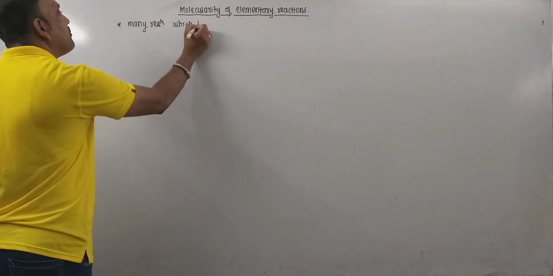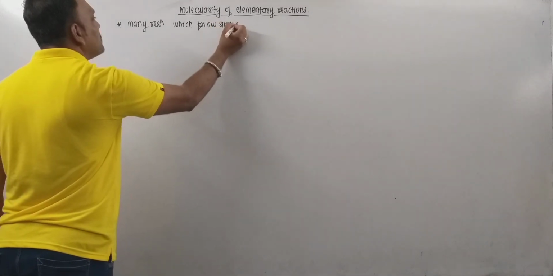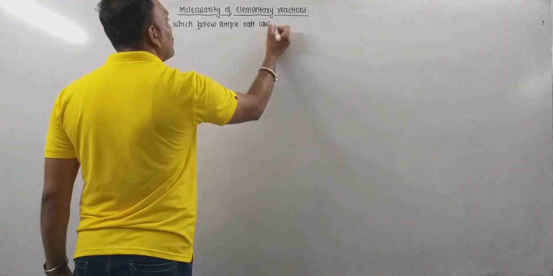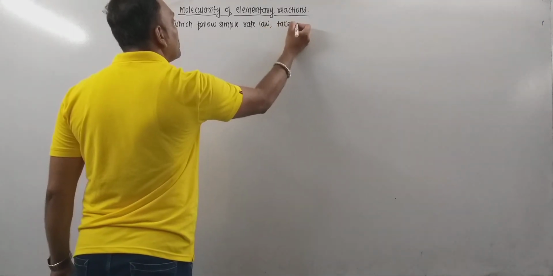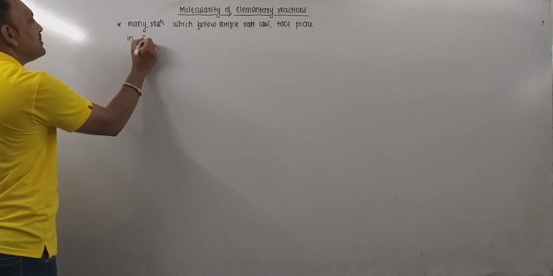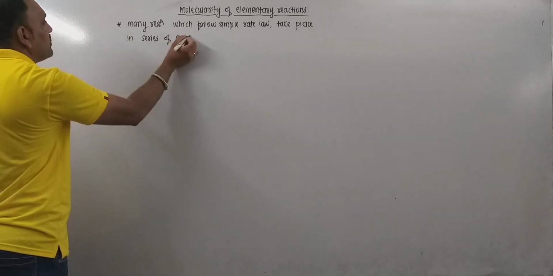Remember, so many reactions which follow a simple rate law take place in a series of steps.